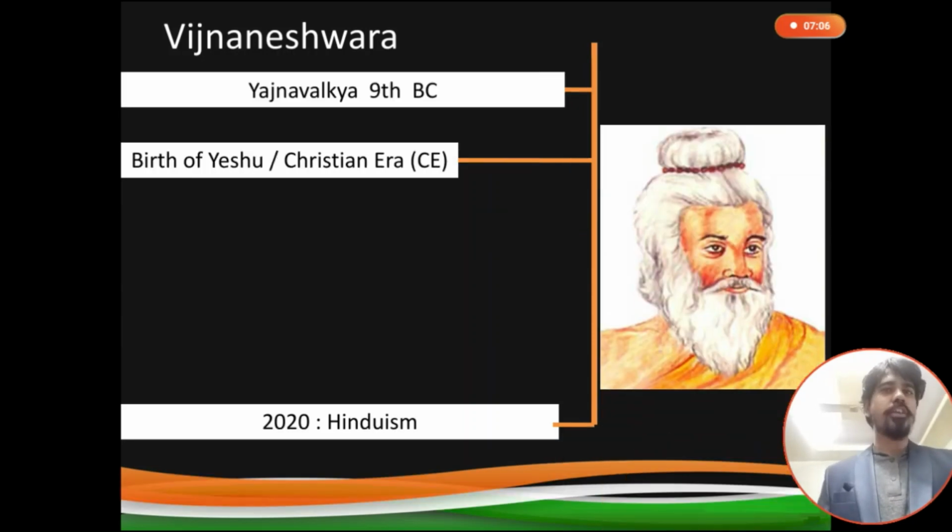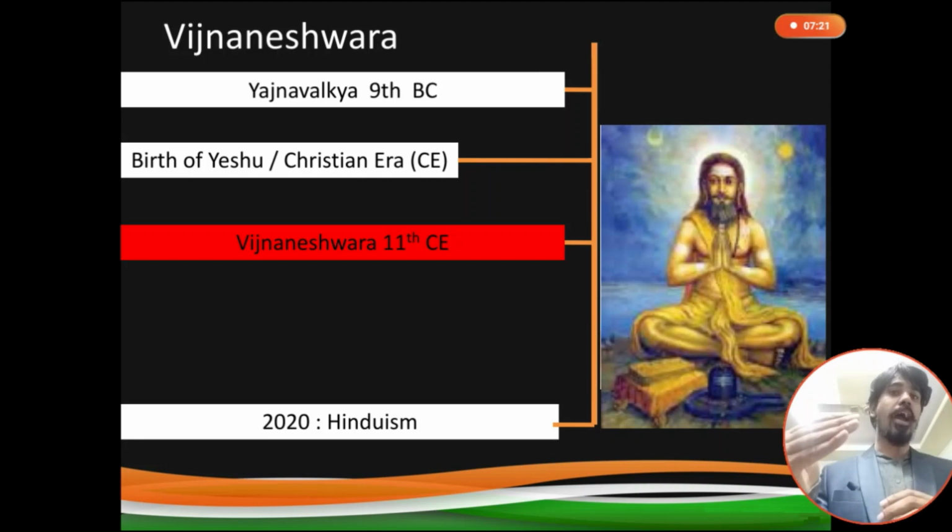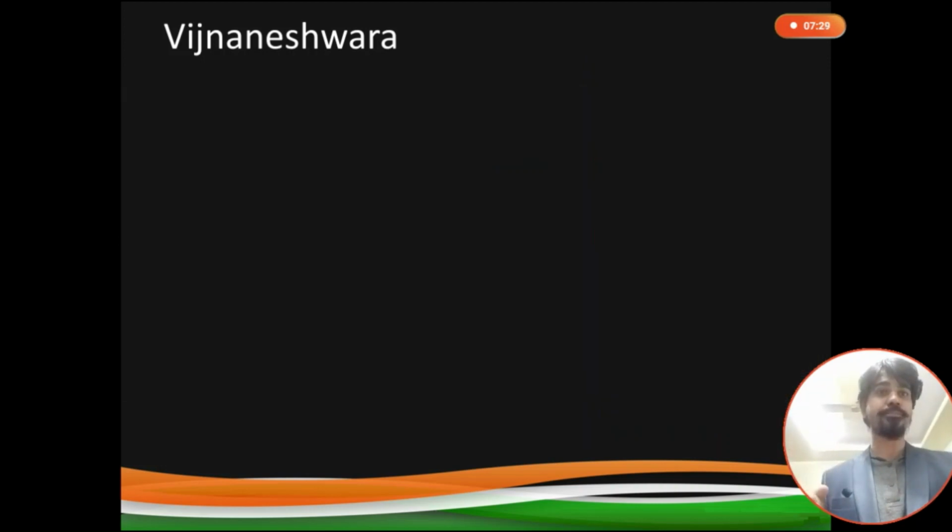So this was Yajnavalkya. And there comes one more person, that is Vijnaneshwara. He was born in the 11th century current era or Christ era. So you can see Yajnavalkya was born in 9th BC and Vijnaneshwara in 11th CE. That means almost 2000 years span is there.